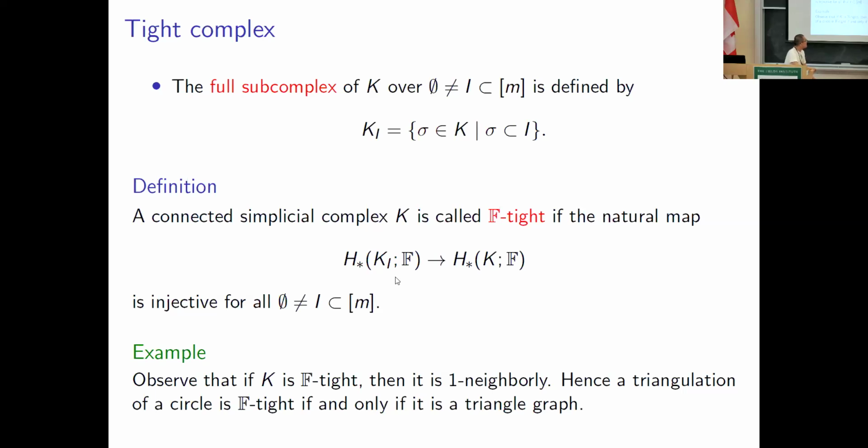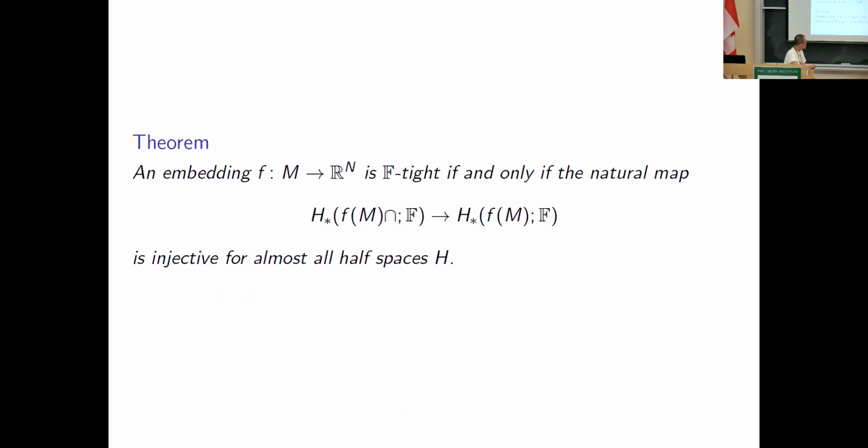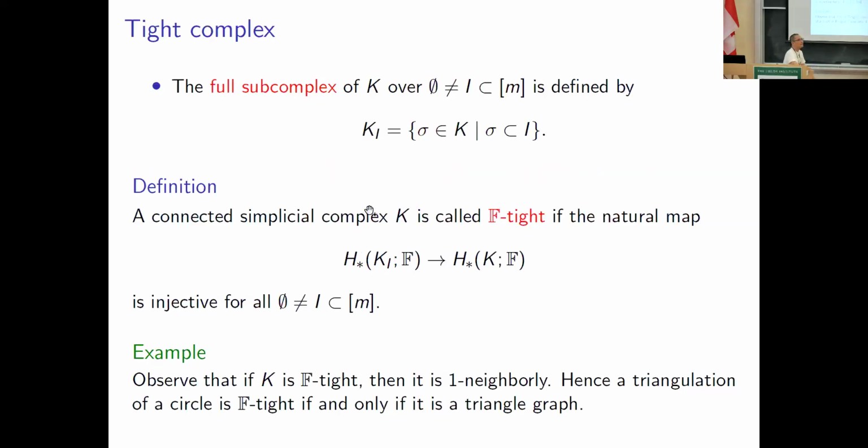So K_I is considered as the level set of the Morse function, like this.